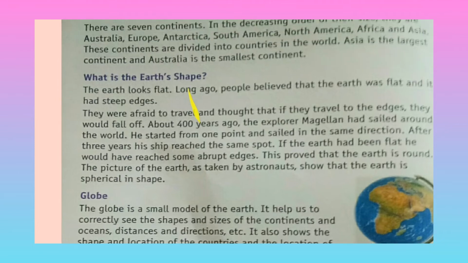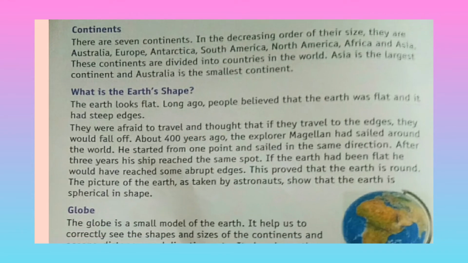Continents. We have seen continents in the map already. There are 7 continents in the decreasing order of their size. They are Australia, Europe, Antarctica, South America, North America, Africa, and Asia. These continents are divided into countries in the world.